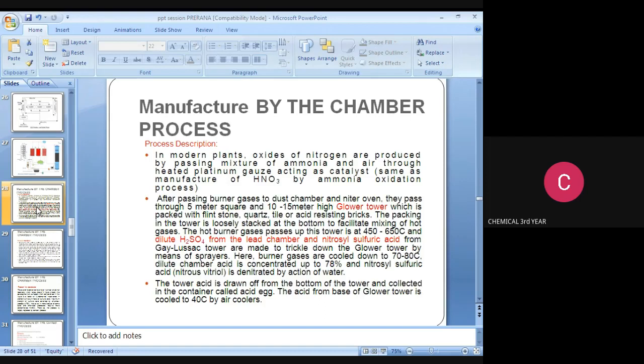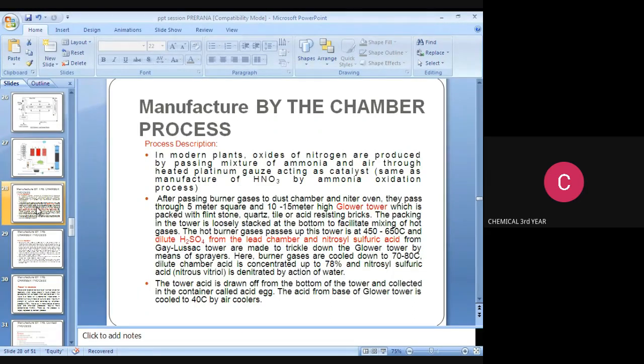After passing the burner gas to the dust chamber and niter oven, they pass through the 5-meter square and 10 to 15-meter high Glover tower, which is packed with flint stone, quartz, or acid resisting bricks. The packing in the tower is loosely stacked at the bottom to facilitate mixing of hot gases.